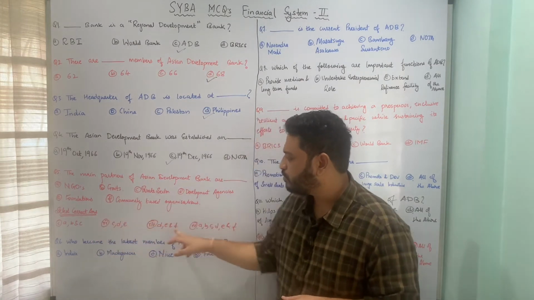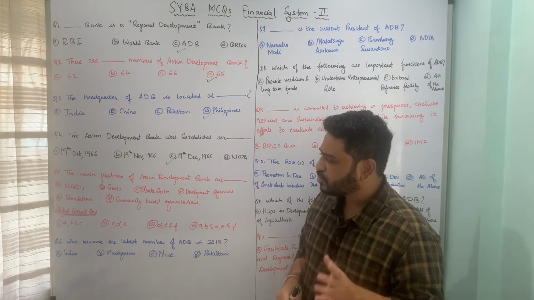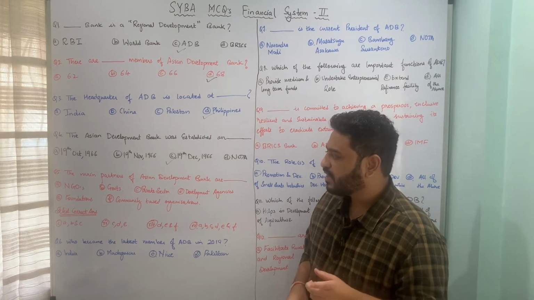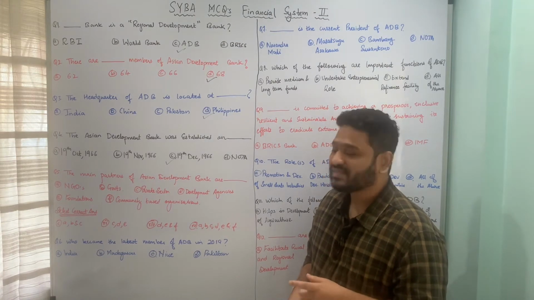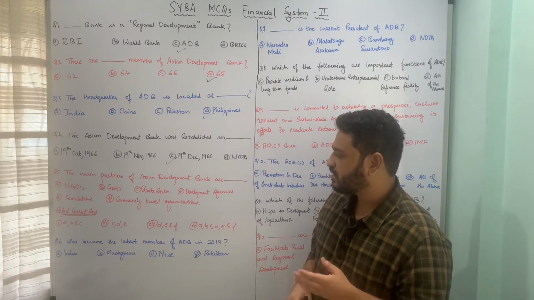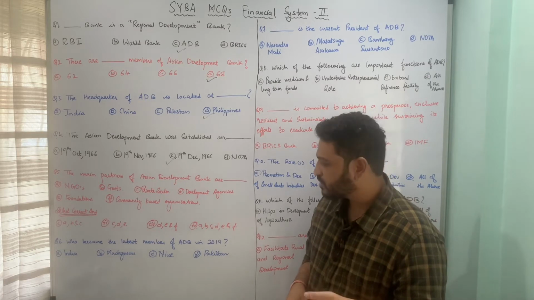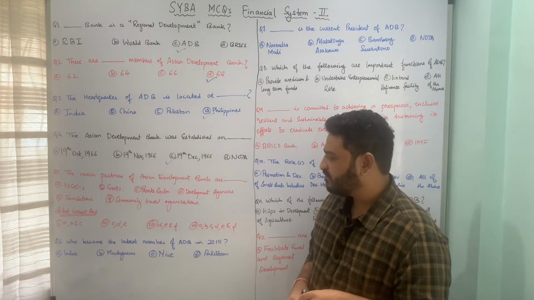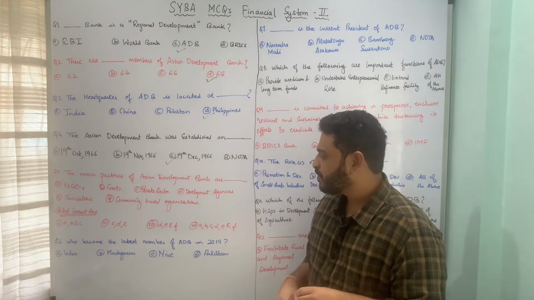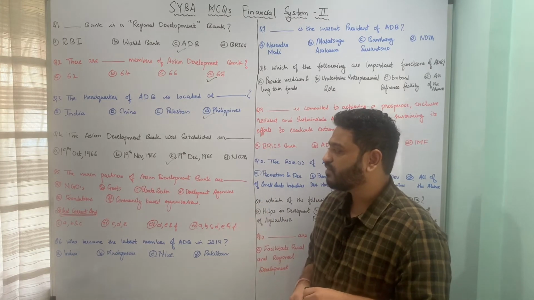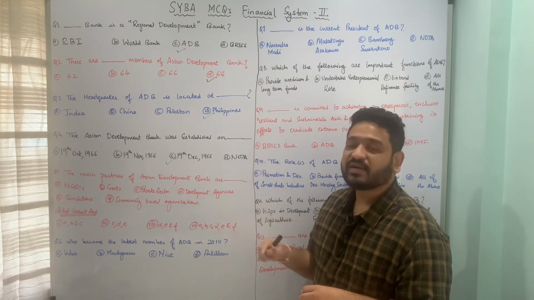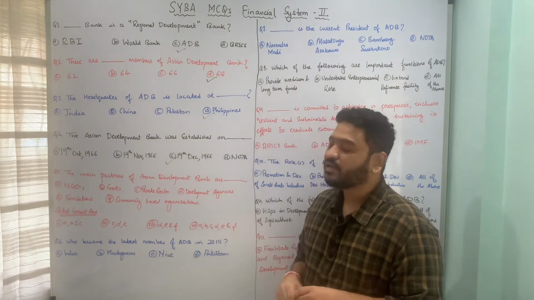Here there are 4 options given to us. The first option is A, B, C. That means the main partners of Asian Development Bank are NGOs, governments, and private sectors. Then the second option is C, D, E, that is private sector, development agencies, and foundations. The third option is D, E, F, that is development agencies, foundations, and community-based organizations. And last is, the main partners are all of these, that means NGOs, government, private sector, development agencies, foundations, and community-based organizations.